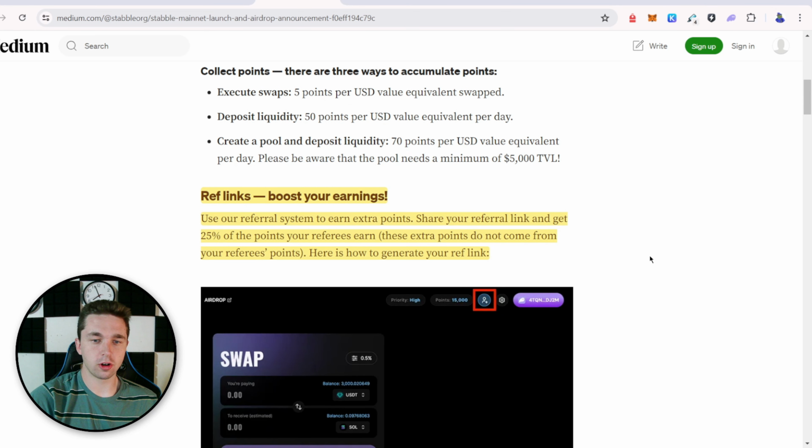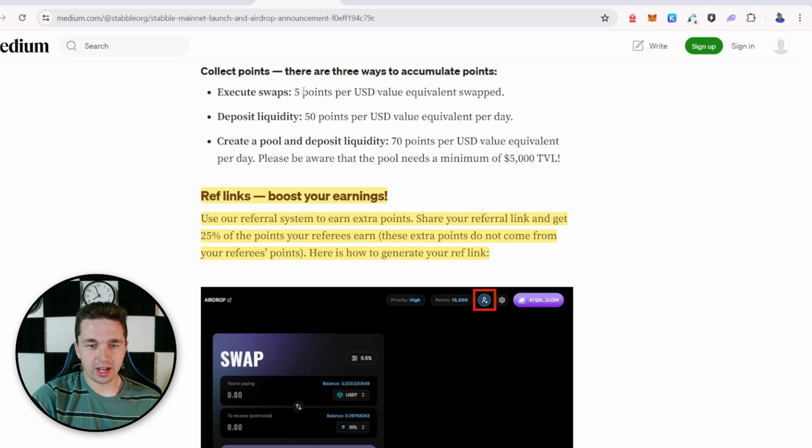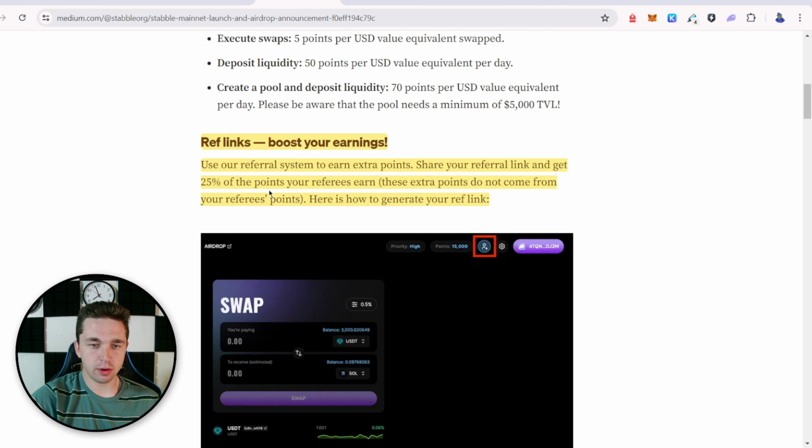There's also referral links and referral earnings. You can make your own ref link to send to your friends right here at the top. And the way that it works is that you'll get 25% bonus points depending on how much your friend is earning. Say your friend's earning 1,000 points, you'll get 250 points from that, and it won't take anything from their points as well.